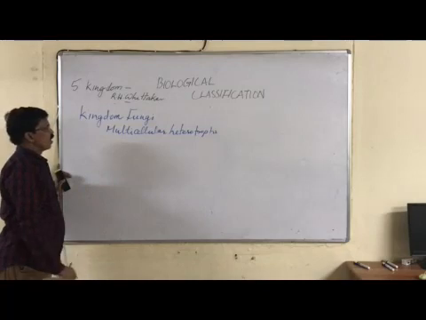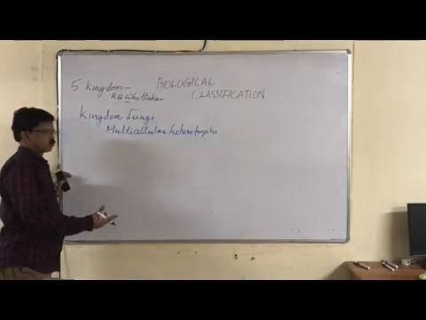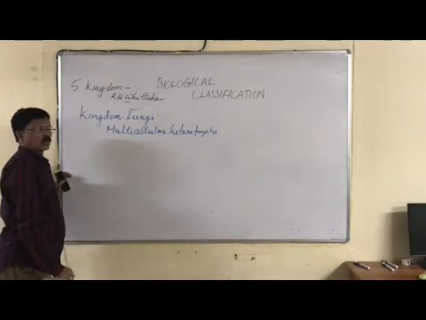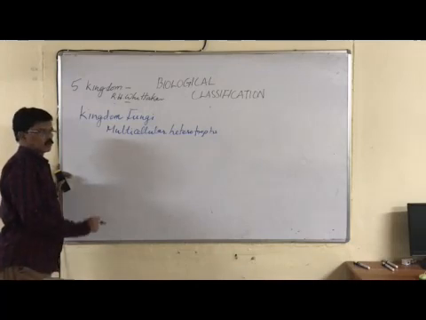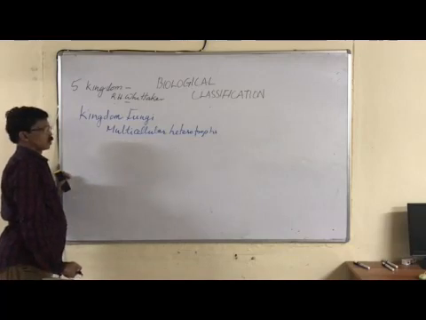Now, kingdom fungi are multicellular heterotrophs. Multicellular means higher forms, many cells are there. Heterotrophs, you know the meaning. They get their food from dead and decaying material or other sources, that together we call heterotrophs.